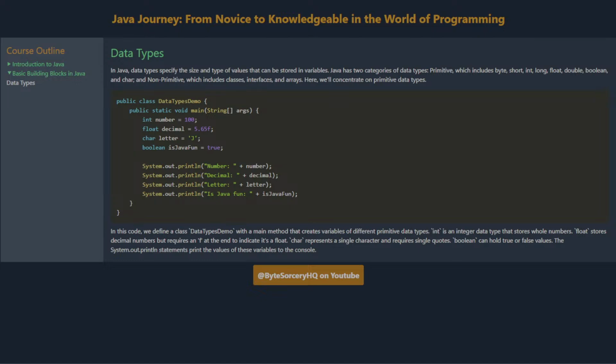In this code, we define a class DataTypesDemo with a main method that creates variables of different primitive data types. Int is an integer data type that stores whole numbers. Float stores decimal numbers, but requires an f at the end to indicate it's a float. Char represents a single character and requires single quotes. Boolean can hold true or false values. The System.out.println statements print the values of these variables to the console.